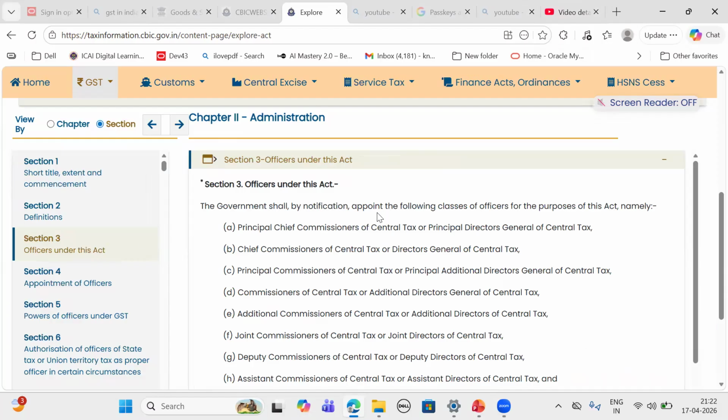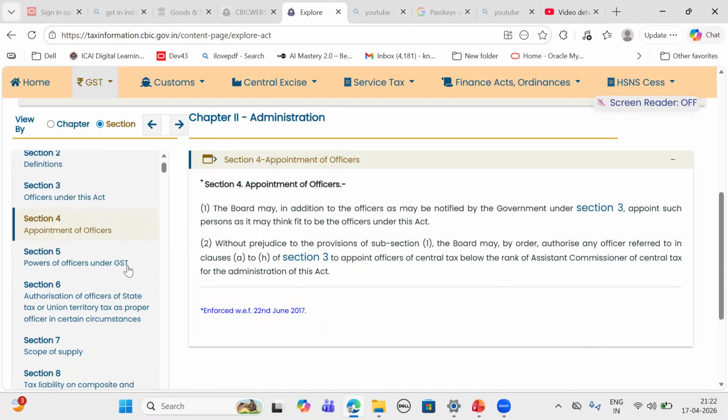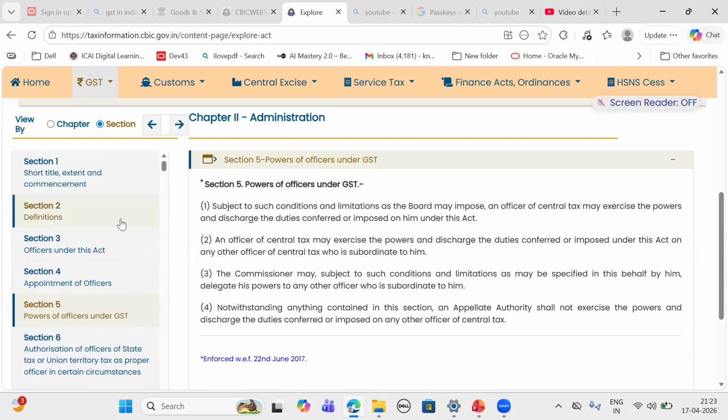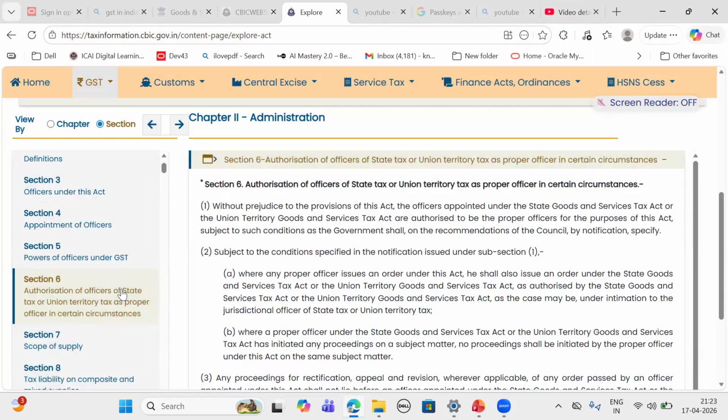Section 3 talks about officers. Section 4 talks about appointment of officers. Section 5 talks about power of officers under this act. After appointment, they'll have some powers, right? So: short title, extent, and commencement, definitions, officers under this act, appointment of officers, powers of officers under GST.